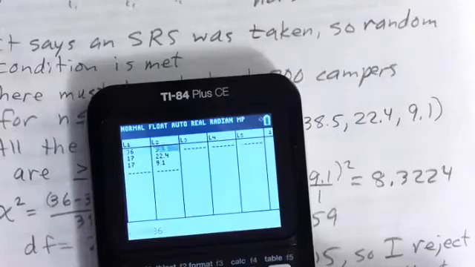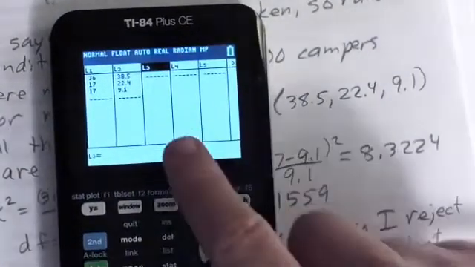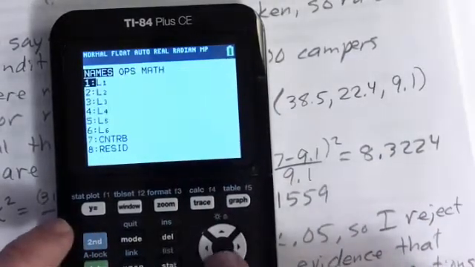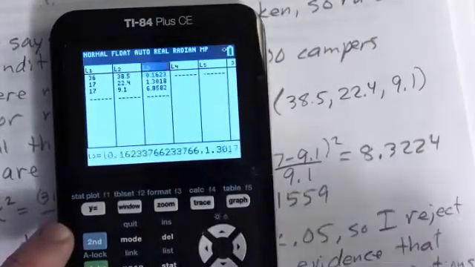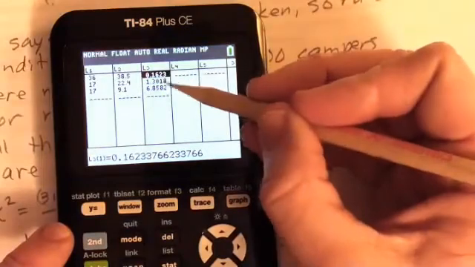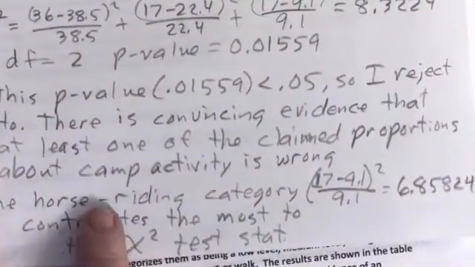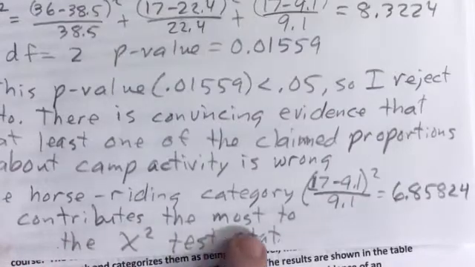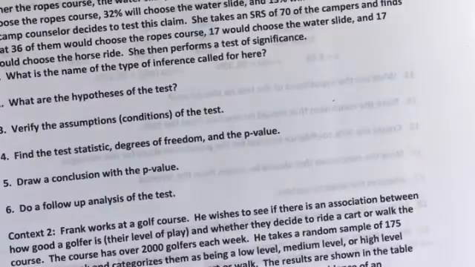If you want to look at them, it stores them in a list. So highlight the top of list 3 like that, then go second list and go to CNTRB, that's contributing parts to chi-squared. You hit enter, and those are the contributing parts. You would notice that it's the 3rd category that's contributing the most, and that would be the horseback riding. So the horseback riding category contributes the most to the chi-squared test stat. There you go. That is how you do that.